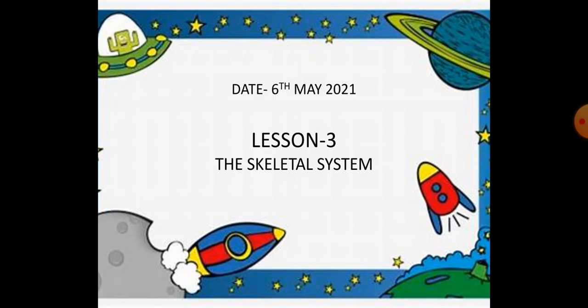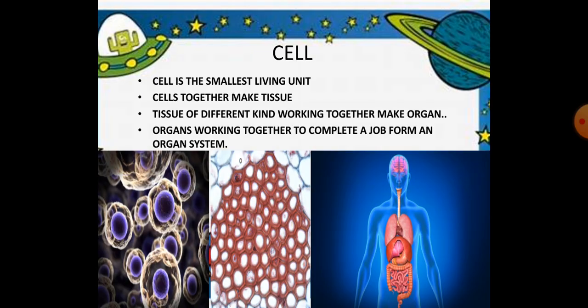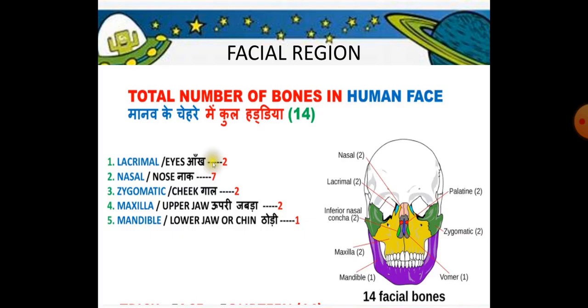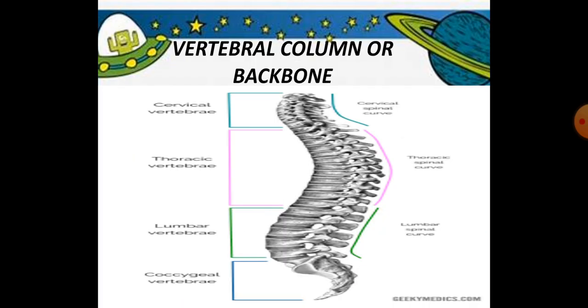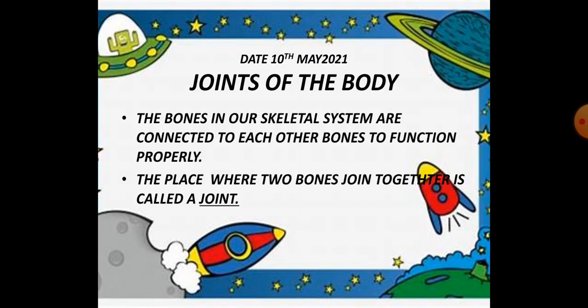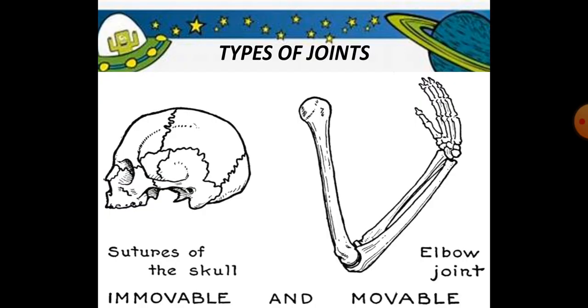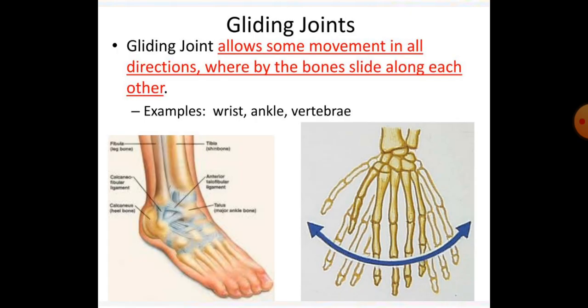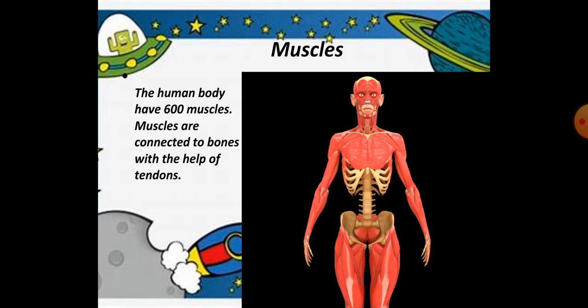As you know, beta, our lesson number 3 is going on the skeletal system. In this lesson, we have already talked about the cell, our skeleton, parts of the skeleton like the skull, facial region, vertebral column, the ribs, limbs and girdles, and we have also talked about the different joints of the body: immovable joint and the movable joints, the hinge joint, ball and socket joint, pivot joint, and the gliding joint. So beta, today we are going to talk about the muscles.